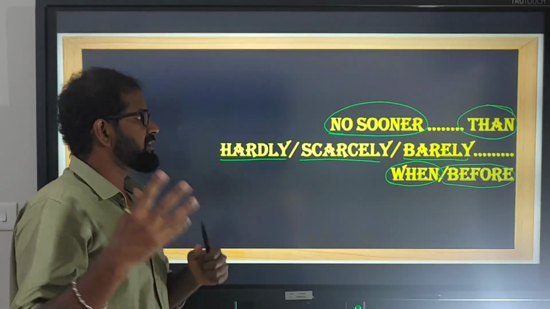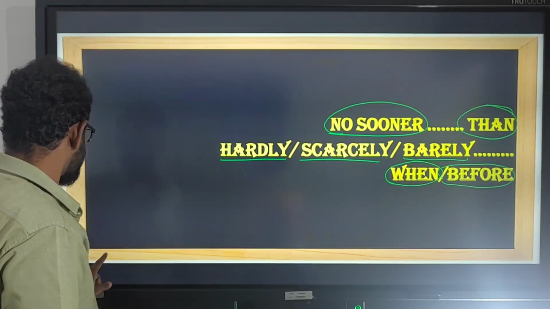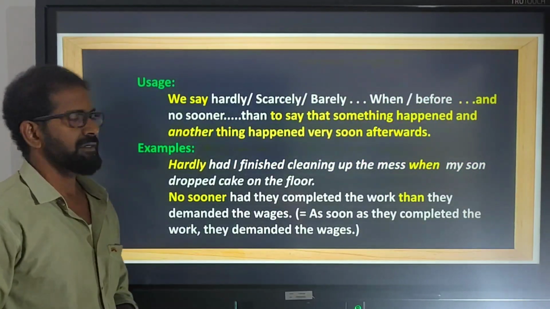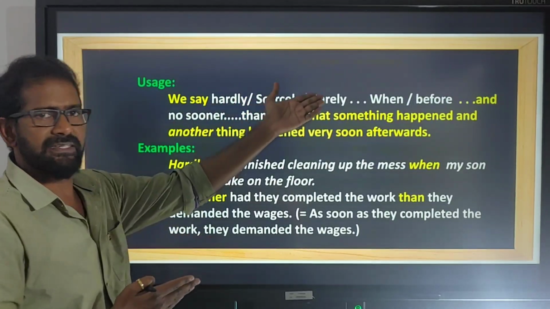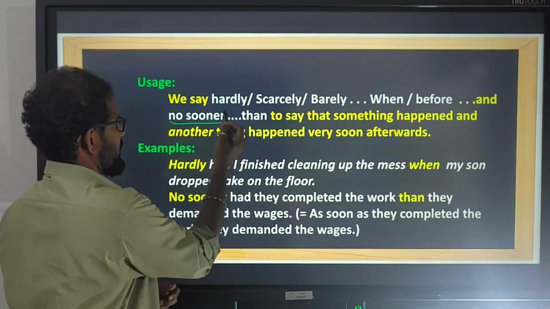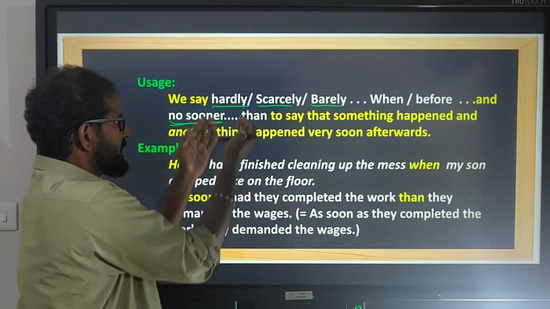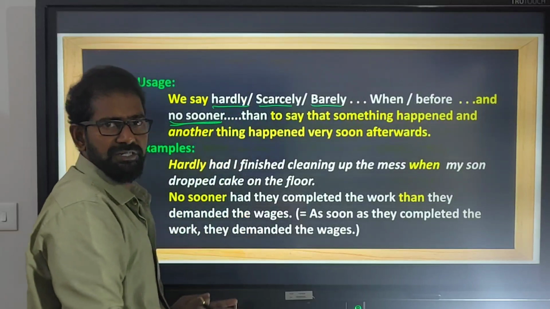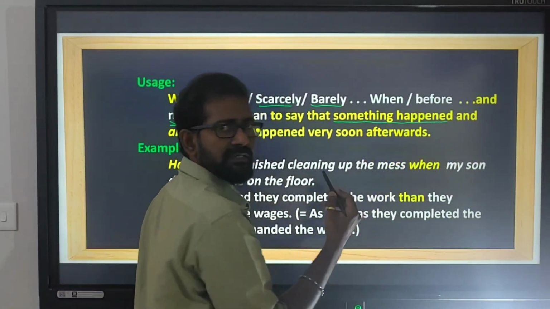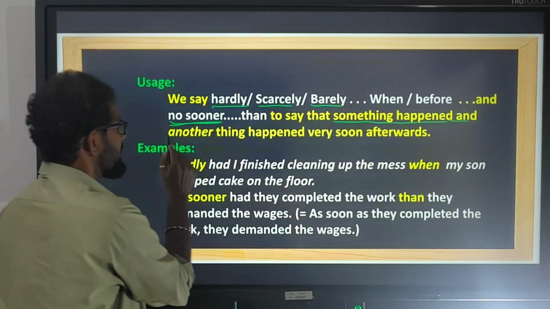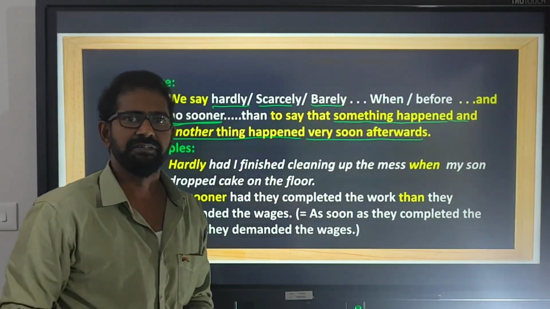Let us see when to use these correlative conjunctions. We use hardly, scarcely, barely, or no sooner when something happened and another thing happened very soon afterwards.